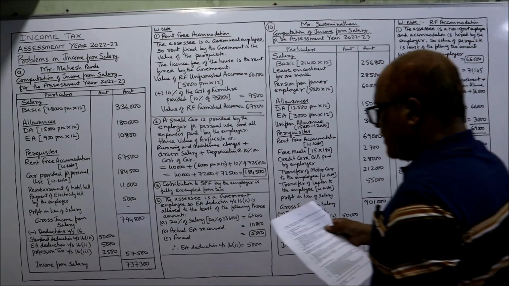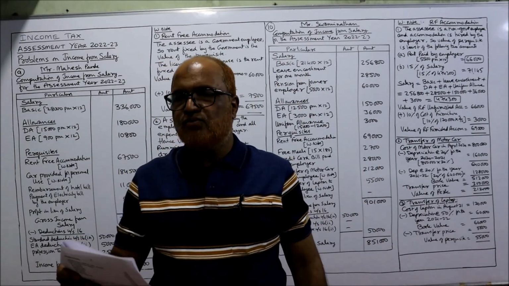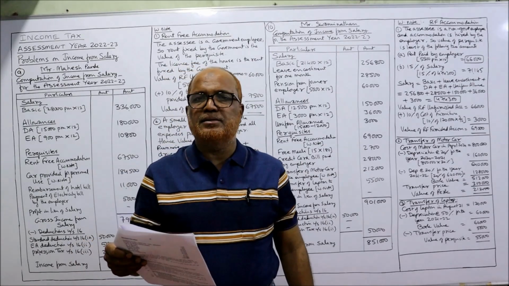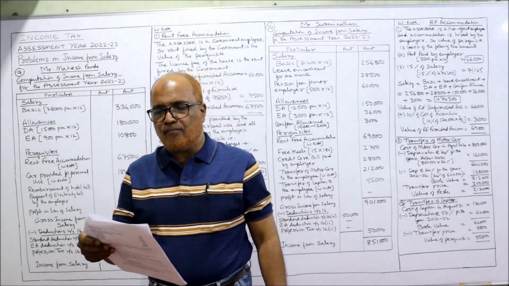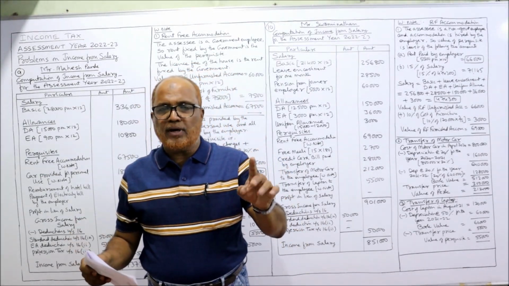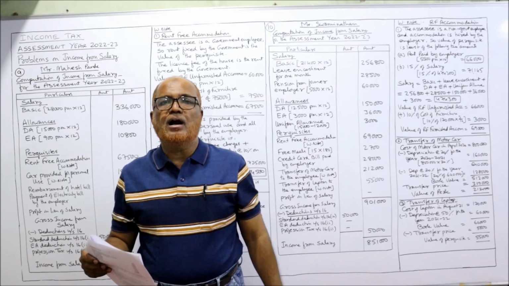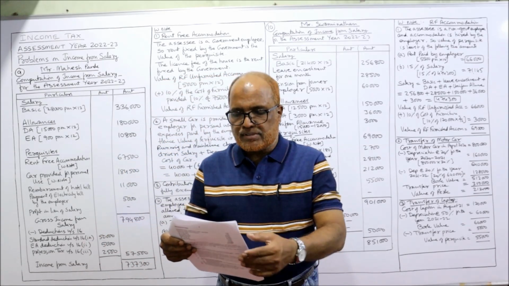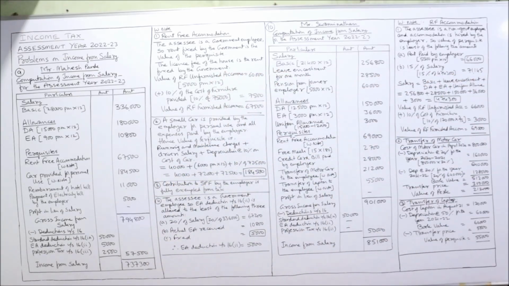Now, 9th problem. Mr. Mahesh Pandey is working in the Commercial Tax Department, Government of Bihar for the last 11 years. The first point, the assessee is a government employee. Compute income from salary. So here I have taken income from salary.